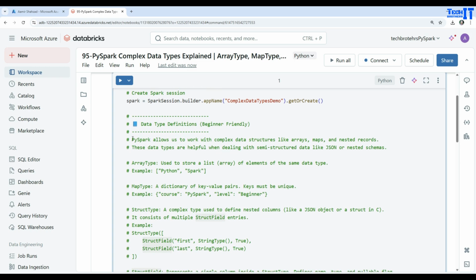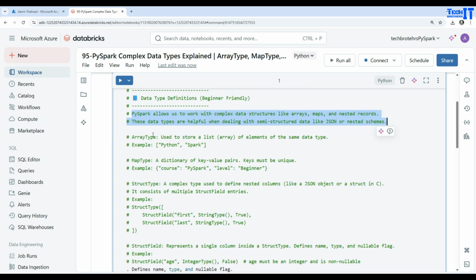PySpark allows us to work with complex data structures such as arrays, maps, and nested records. These data types are helpful when you're dealing with semi-structured data like JSON or nested schemas. So what are the array types?